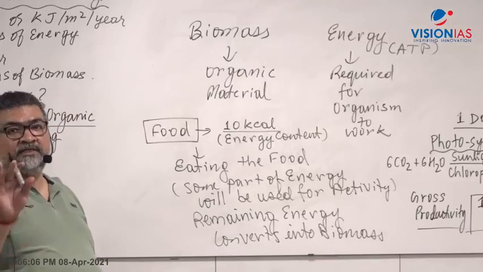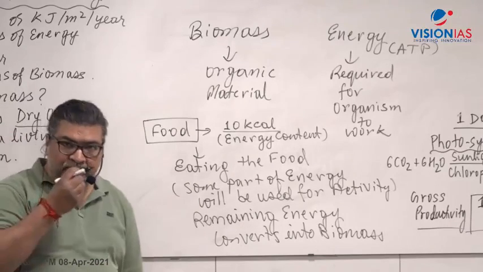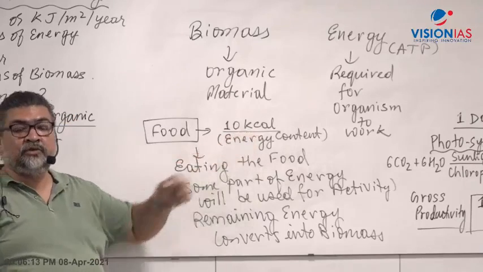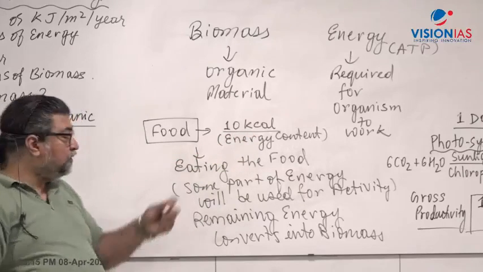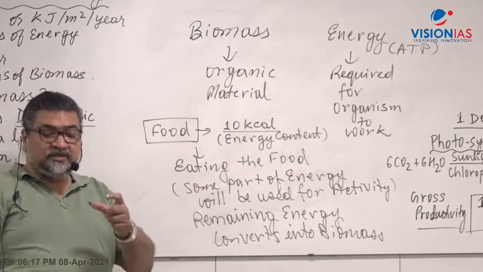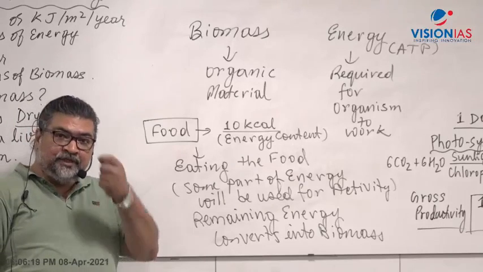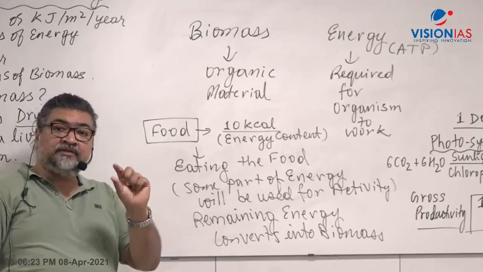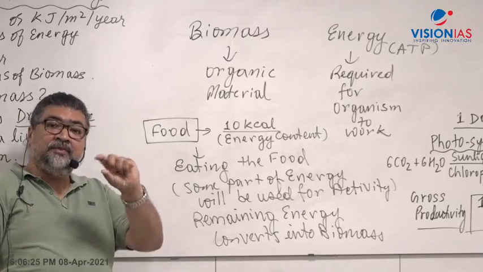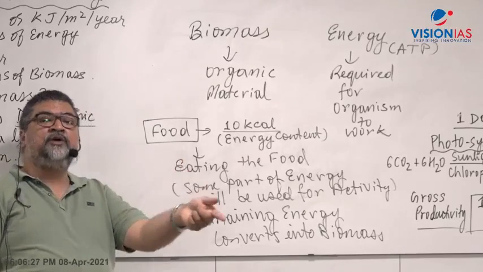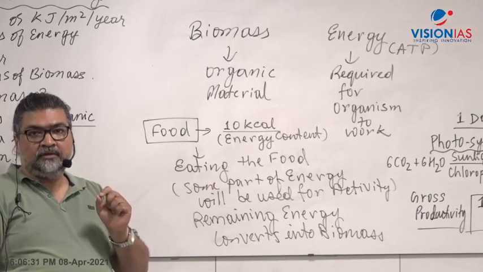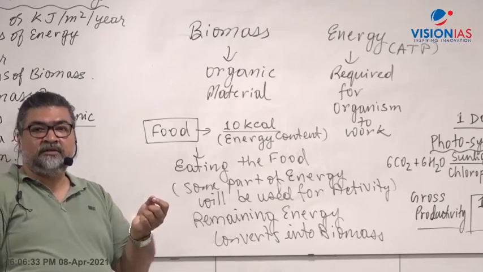Did you understand that? Let's say when you eat food and the food has 10 kilocalorie or 10 joule of energy, some of the energy you will use in all your activities, but there will be some extra energy, and that extra energy converts into biomass. That's what I said.